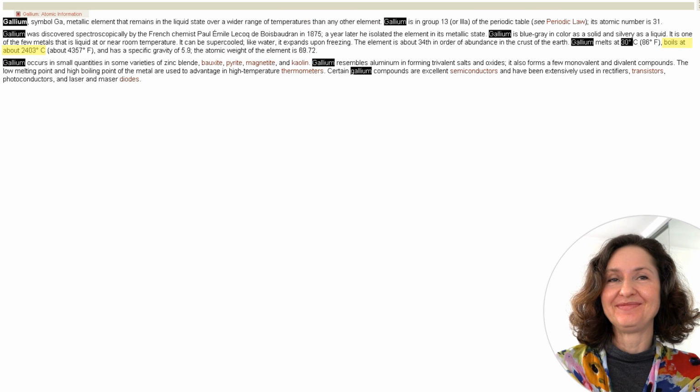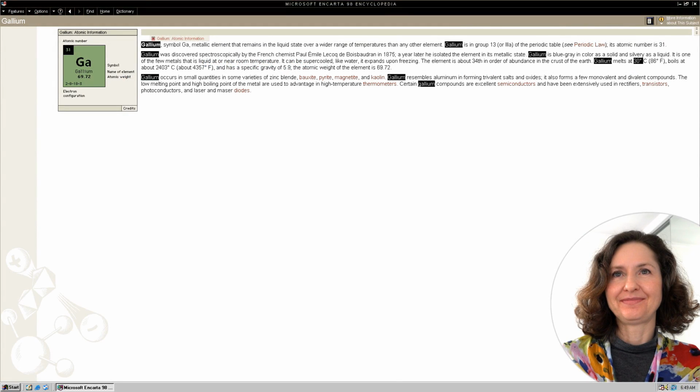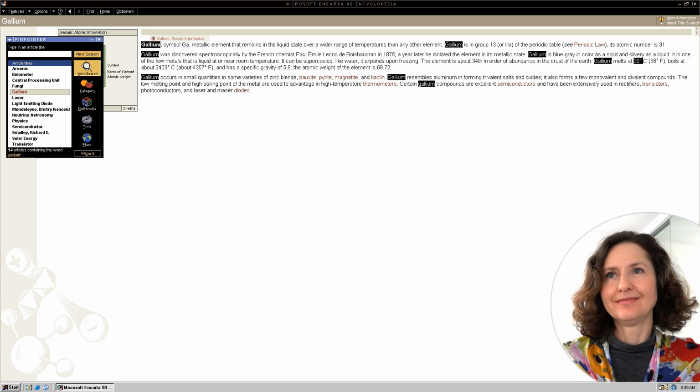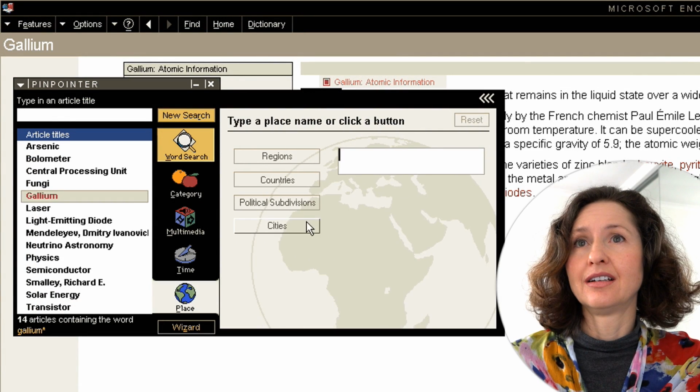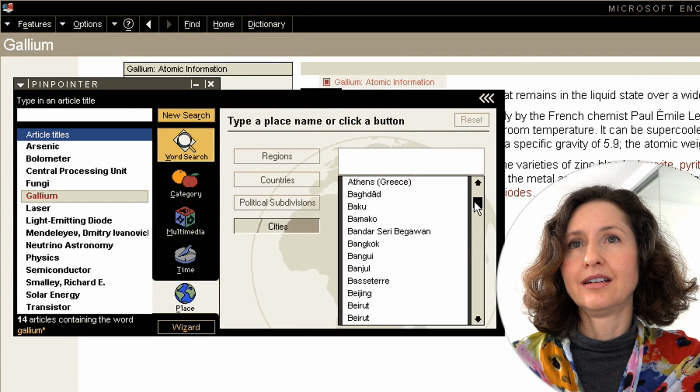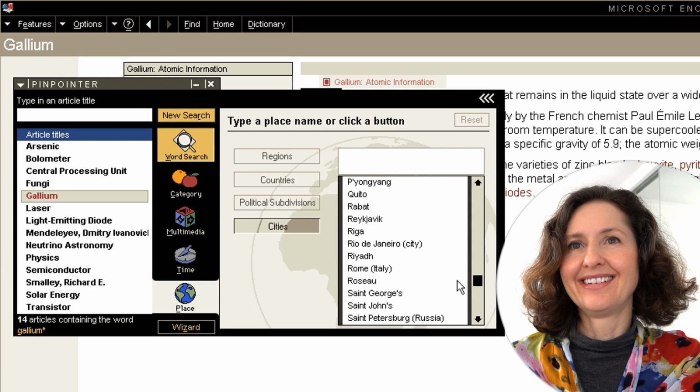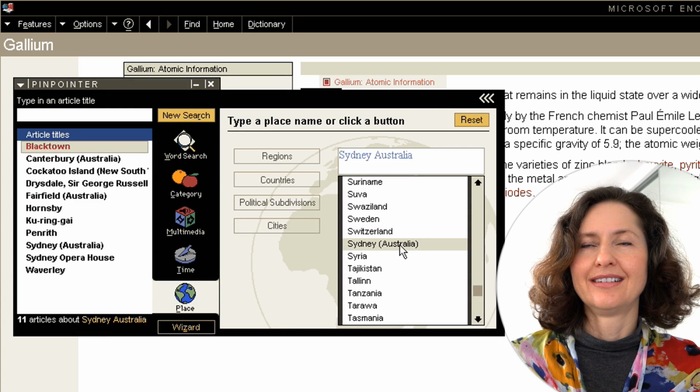Anyway, moving on from this task now, I want you to look up Sydney using the place section in the pinpointer to find its population. Time, place. So here you go, in cities, you can actually see it's got a bunch of cities. So if you couldn't quite remember what city you're looking for, you can scroll down and find it in this list. It's in alphabetical order. And there we go, you found the article, Sydney, Australia here.